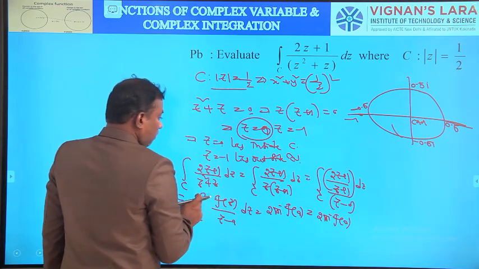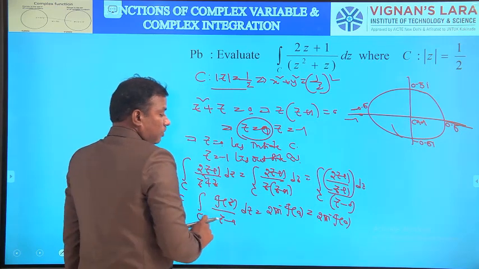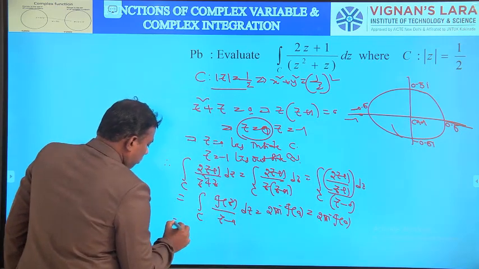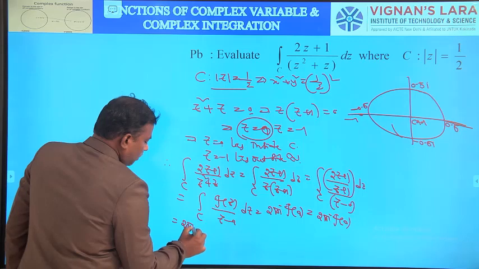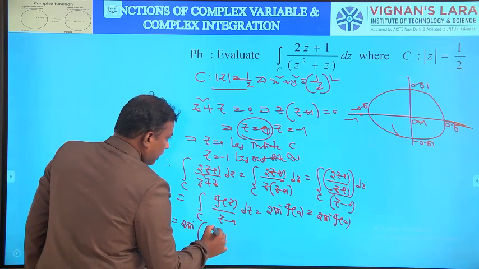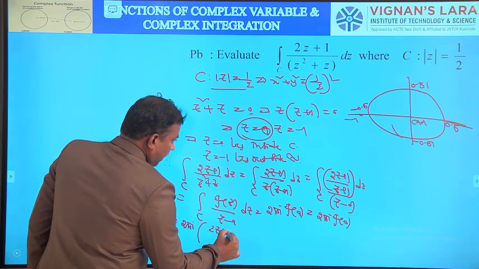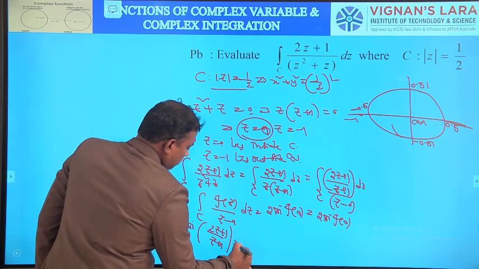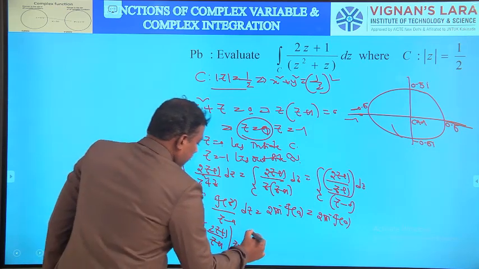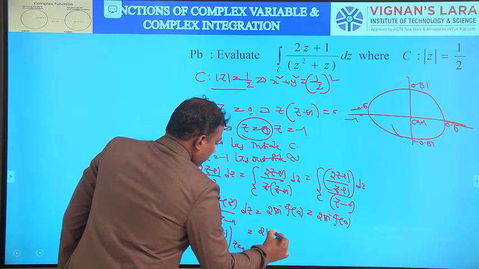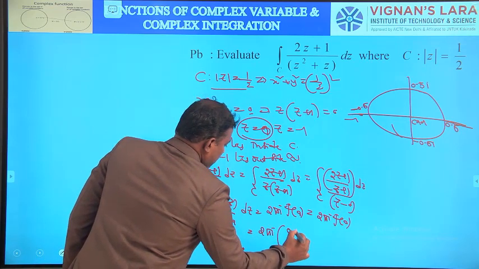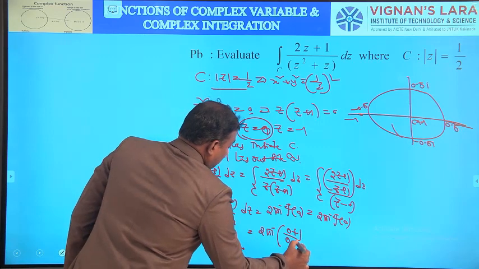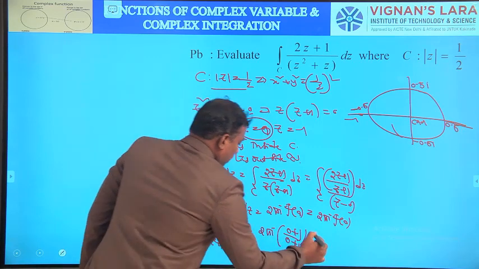What about f(z)? f(z) = (2z + 1)/(z + 1), at z = 0. So that is equal to 2πi times (0 + 1)/(0 + 1), which gives 2πi.